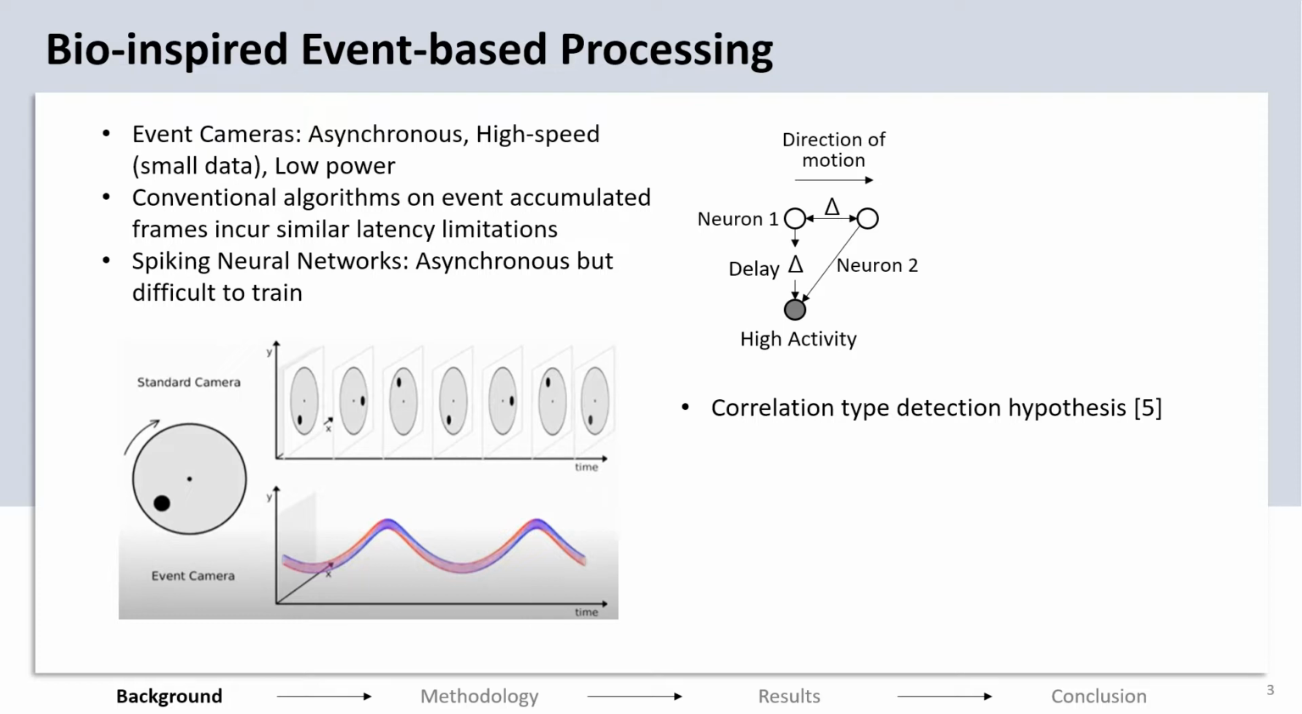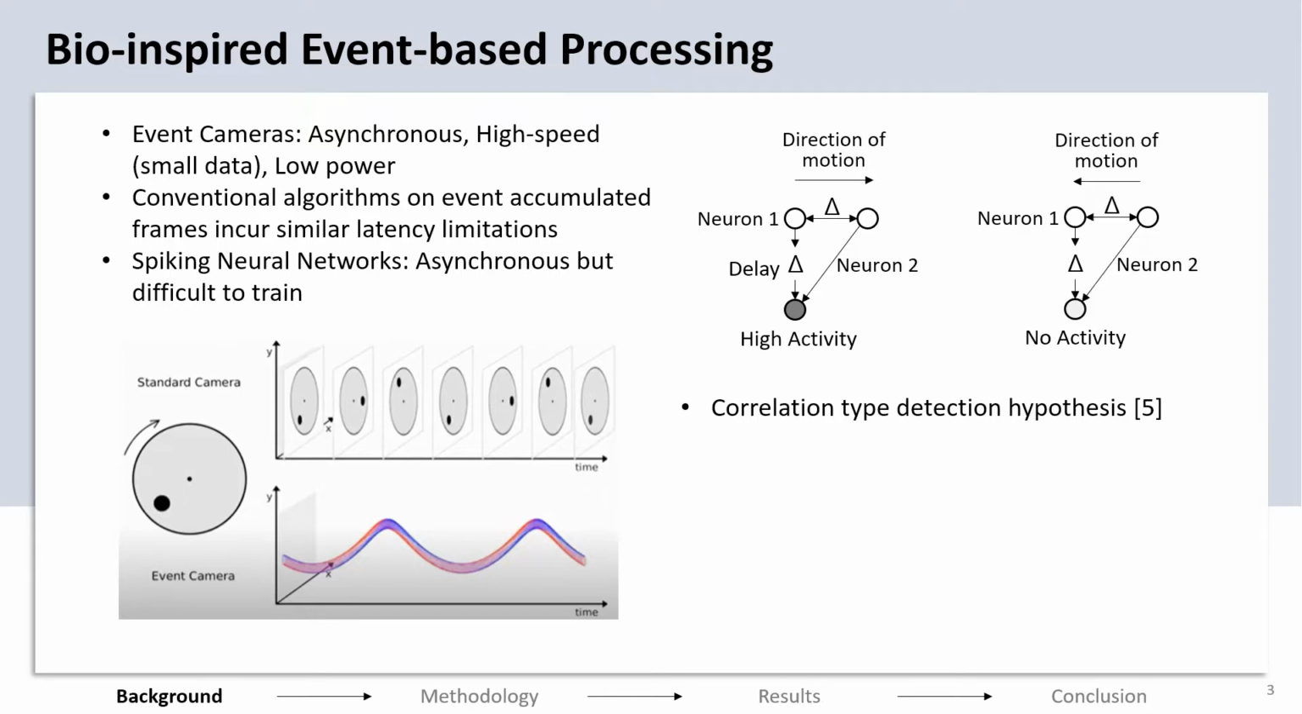A correlation-based optical flow computation in the insect brain has been hypothesized long ago. This model says that there are neural filters tuned to a direction of the motion in the brains of real organisms. Assume the movement in this direction. This neuron receives activation first, followed by this neuron at a delay of delta. If the connection from neuron 1 to the output neuron has a delay of delta, then the activity generated at these two neurons would reach the output neuron at the same time, causing a high activity.